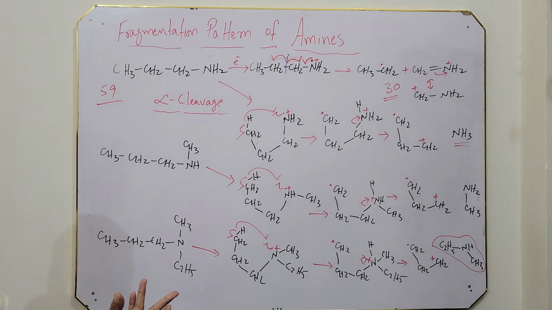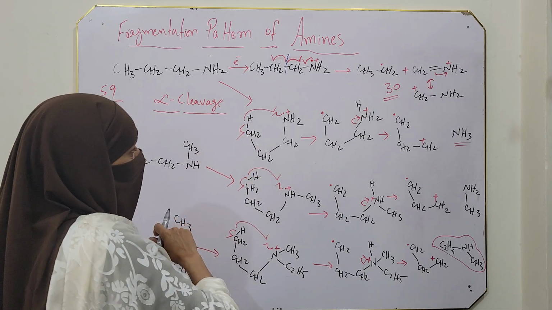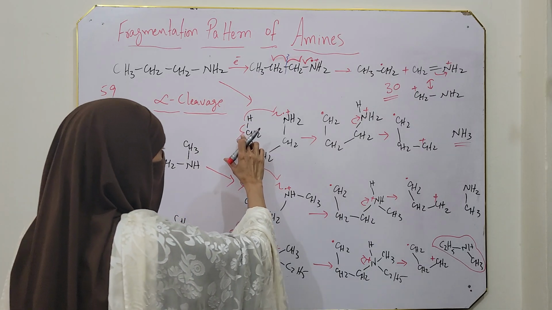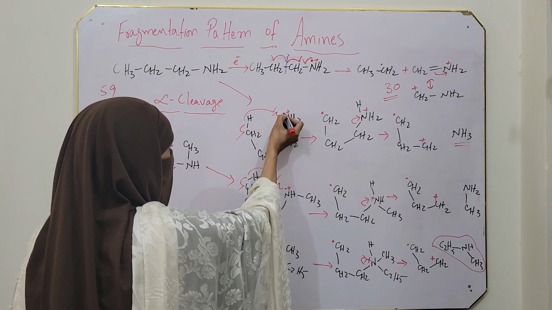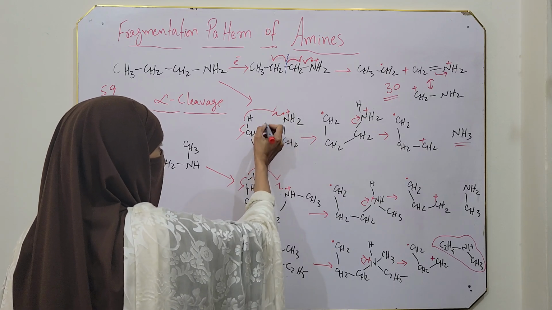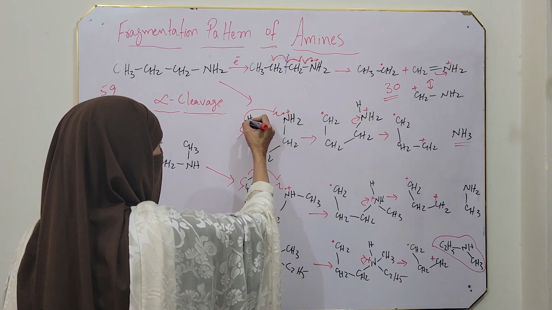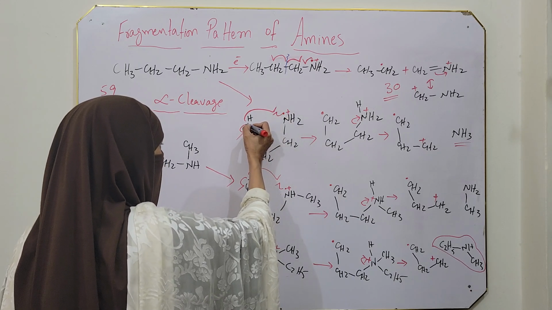That means if a gamma hydrogen is present in primary amine, then McLafferty rearrangement may occur. Now, if this is our gamma hydrogen and an electron is removed from this position, then for McLafferty, this electron is shifted here, and the gamma hydrogen takes one electron, and the second electron of the bond.